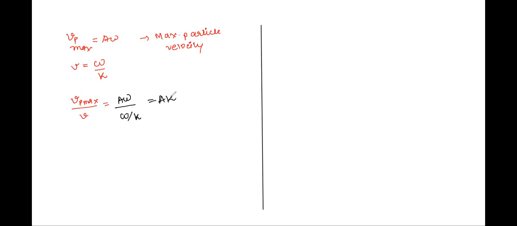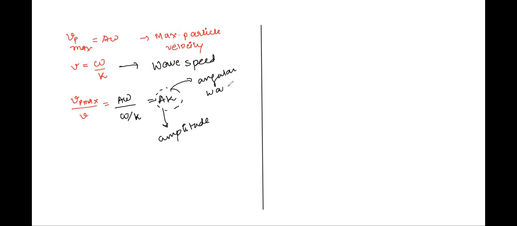That has to be remembered. Would you be able to remember this, Anukriti? The ratio of the maximum velocity of the particle and the wave velocity or wave speed gives you a into k, where a is the amplitude of the wave, whereas k is the angular wave number. Concept clear? Yes, sir. Okay.